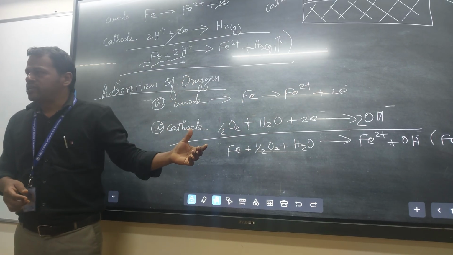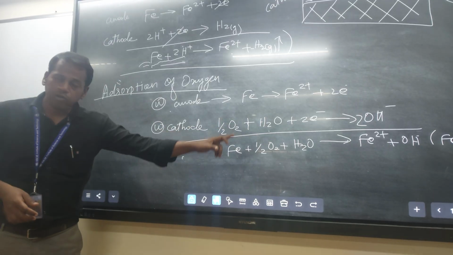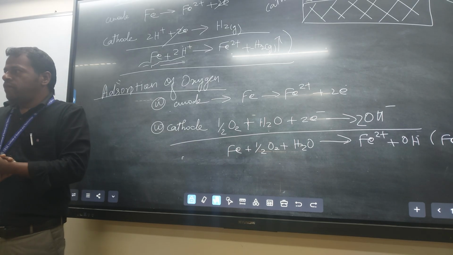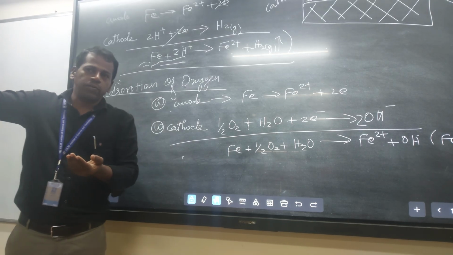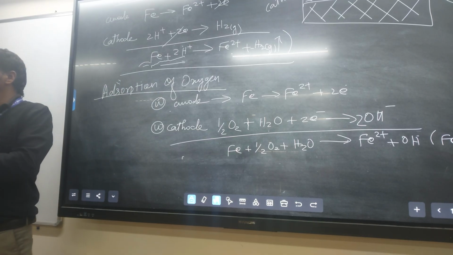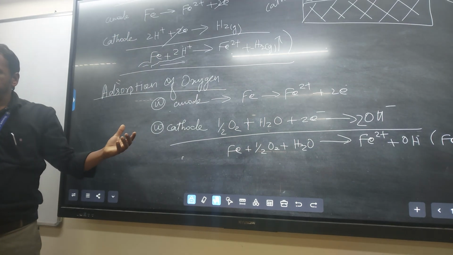So the net reaction is ferrous hydroxide formation. That is the adsorption of oxygen on the metal surface, which then reacts with the water molecule plus the electron released from the metal to form hydroxide ion. So the final net reaction is formation of metal hydroxide. So this is wet corrosion.